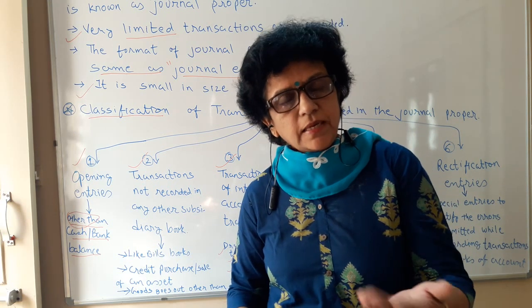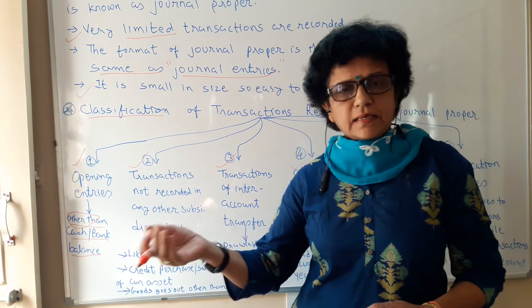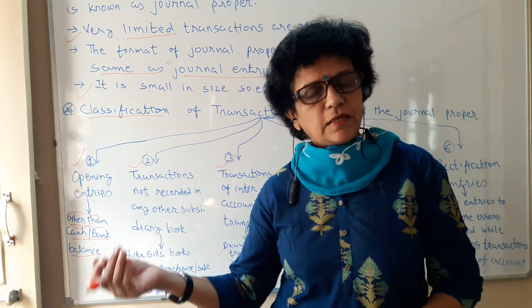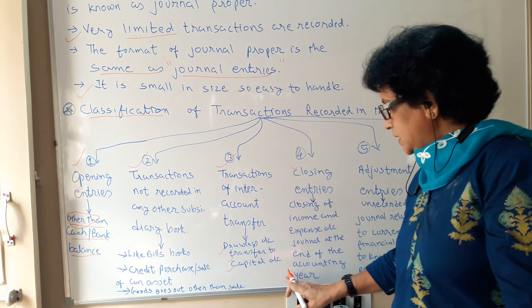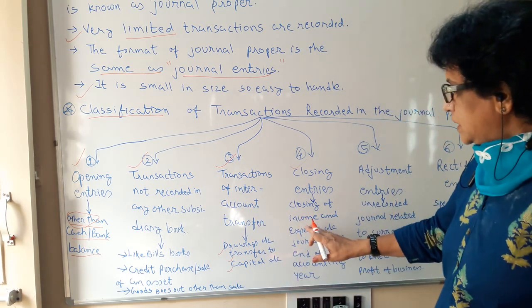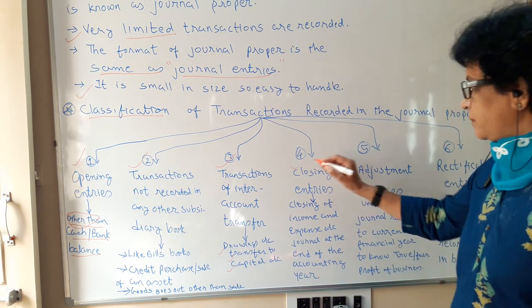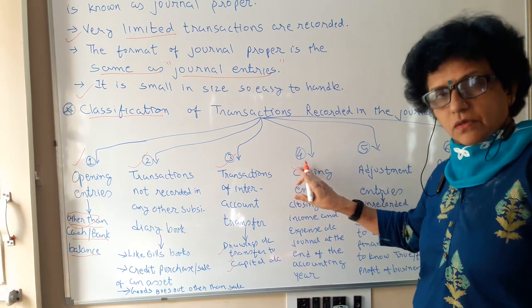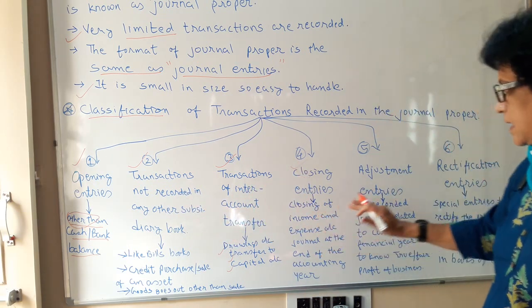Like that, indirect expenses we transfer to P&L, and indirect income we transfer to the credit side of P&L. For that, we need to write the closing journal entries. So these journal entries are to be recorded in the journal proper. We will be learning all these types of journals one by one later on when we do the examples.